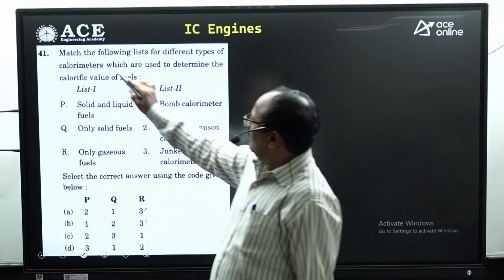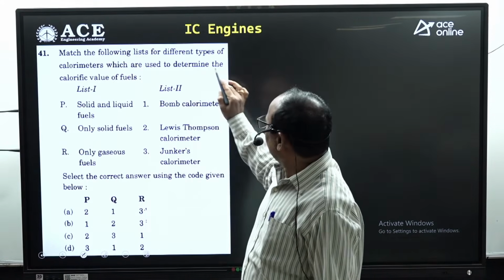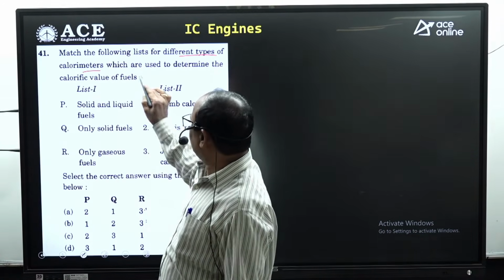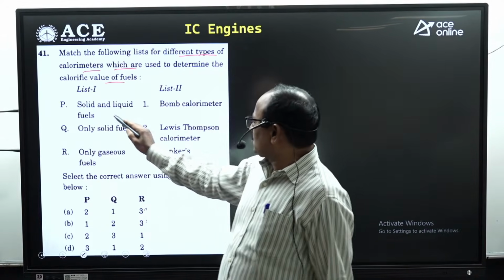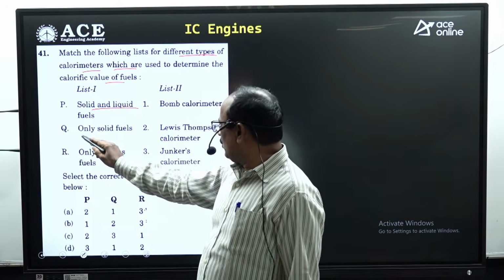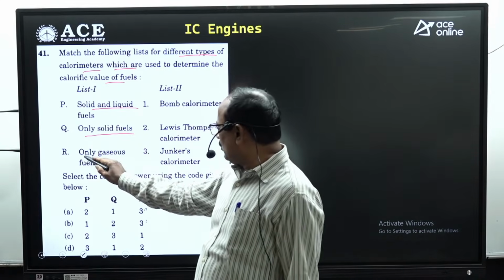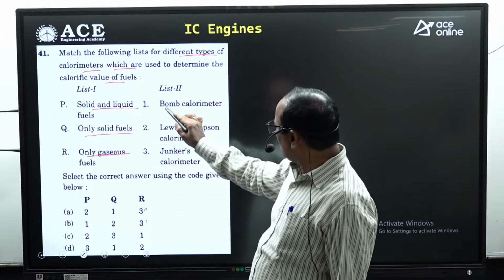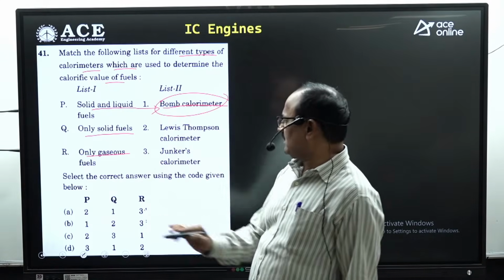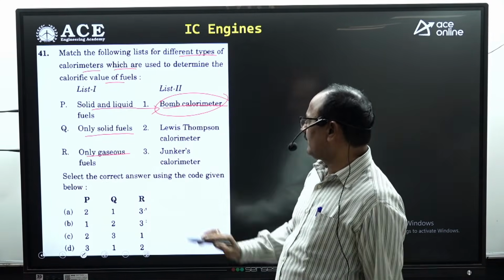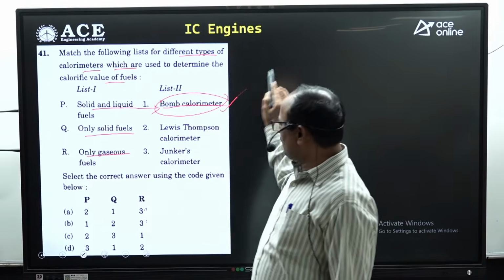Next, match the following list for different types of calorimeters which are used to determine calorific value. Solid and liquid fuels, only solid fuels, only gaseous fuels. Under list 2, bomb calorimeter. Bomb calorimeter for solid and liquid fuels. To find the calorific value of solid and liquid fuels, you are using the bomb calorimeter.